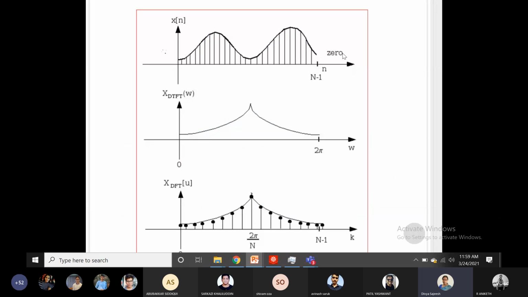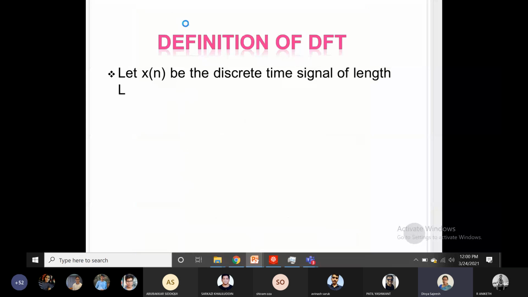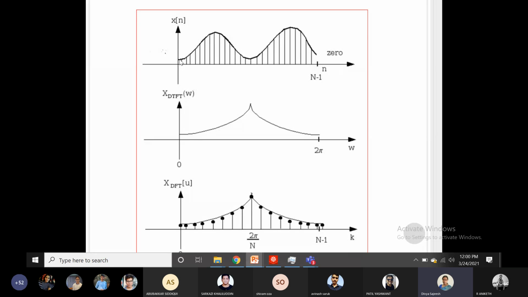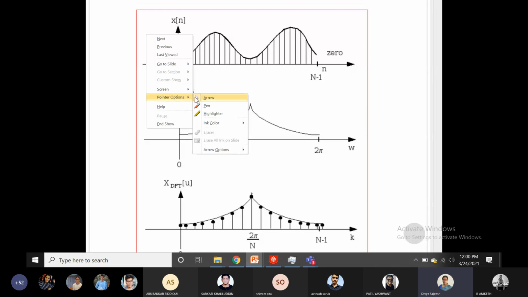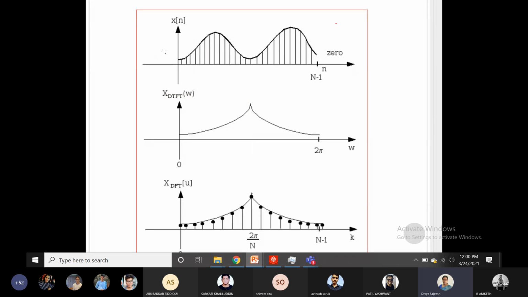So let us see again what is happening actually with the signal. The first signal, x of n: see the dark line, that was your actual signal x of t, which was continuous. Now it was discretized, or sampled at regular intervals of time, to obtain x of n. Actually your signal was x of t, and that x of t was transformed into x of n. How do you transform? Your signal was x of t.